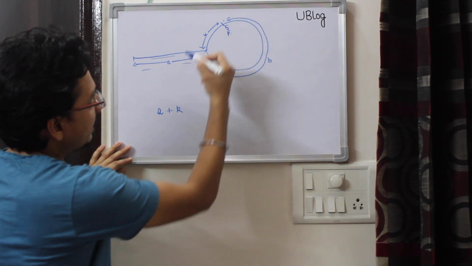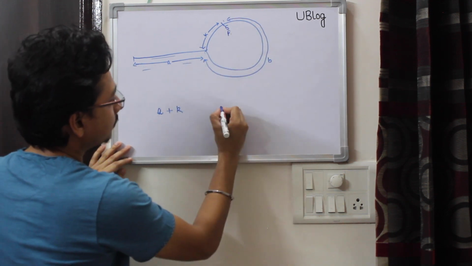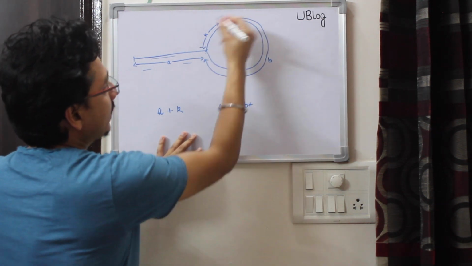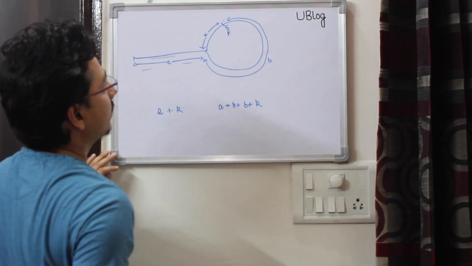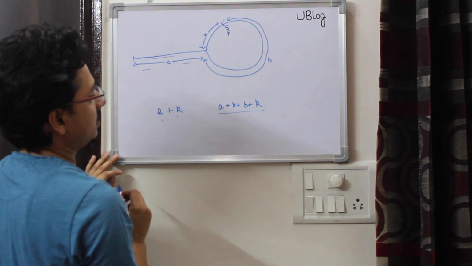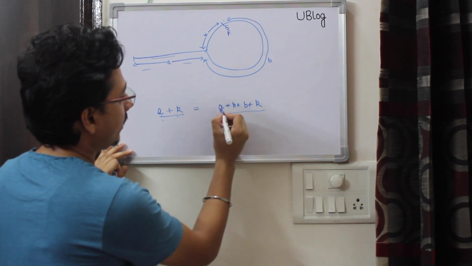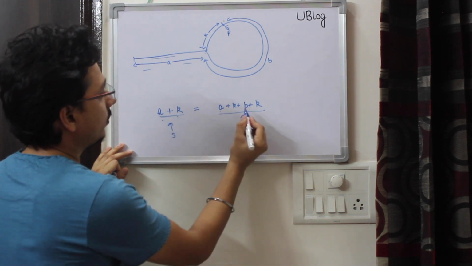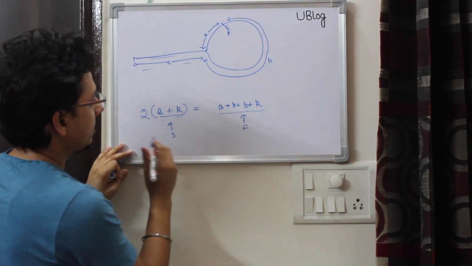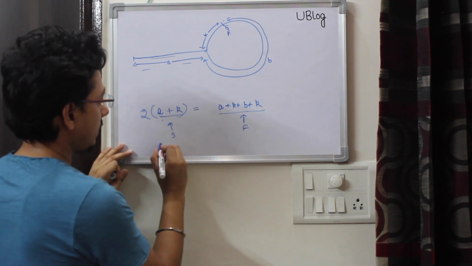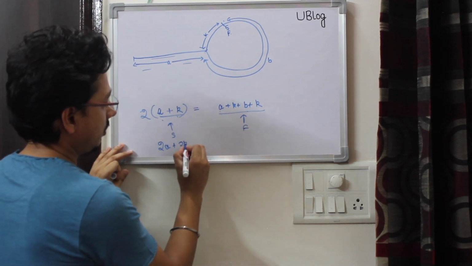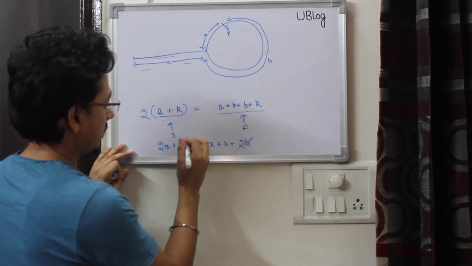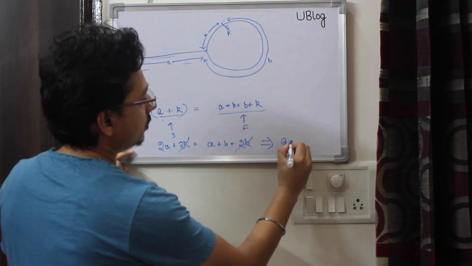It will complete the loop and then again k. So it will be a plus k plus b and then again k at the point where they meet, and this distance is twice of this distance. So the fast pointer's distance is twice the slow pointer's distance. If I solve this equation, I'll have 2a plus 2k equals a plus b plus 2k, so cancelling k, which implies a equals b.